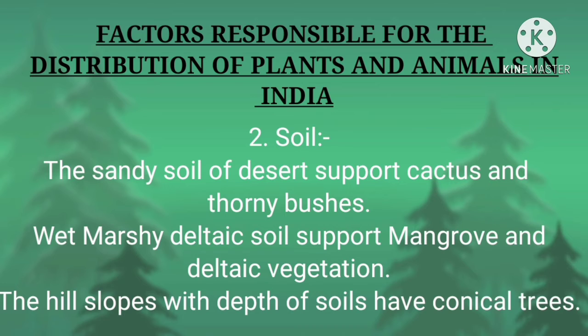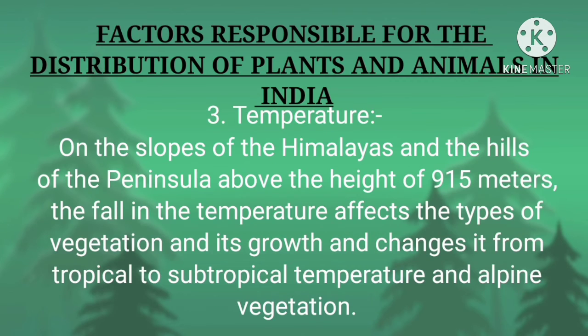The hill slopes with depth of soils have conical trees. So sandy soil supports cactus and thorny bushes, marshy soil supports mangrove and deltaic vegetation, and the soil in the hill slopes supports conical trees.